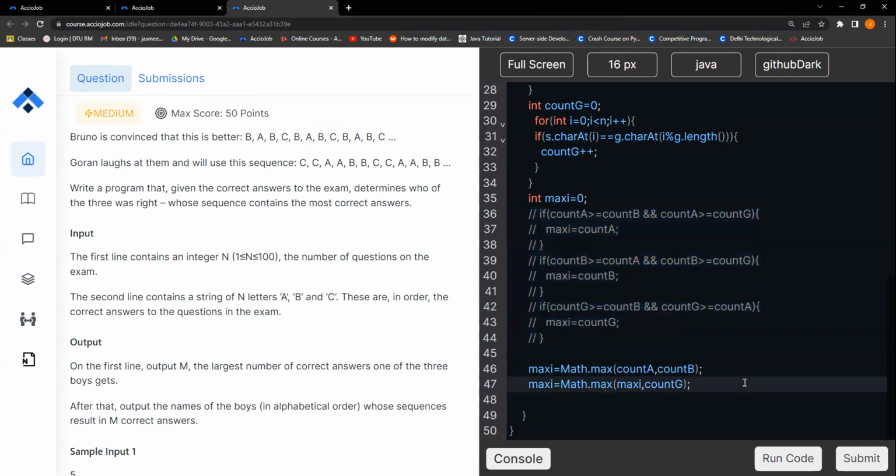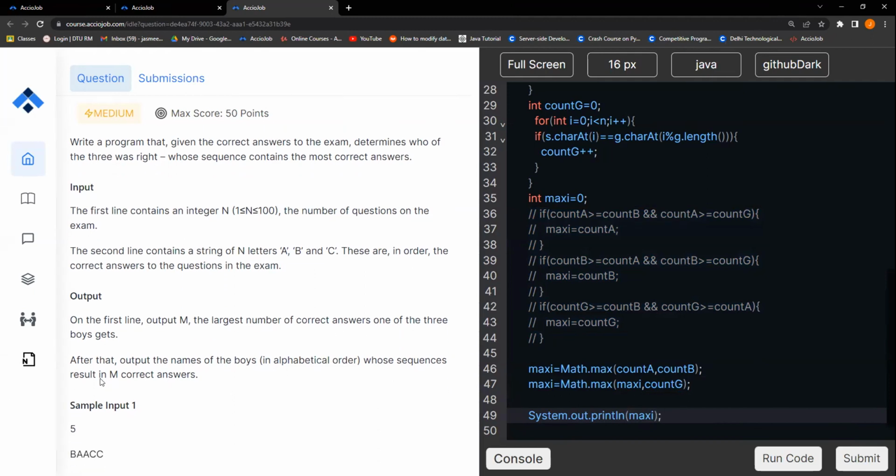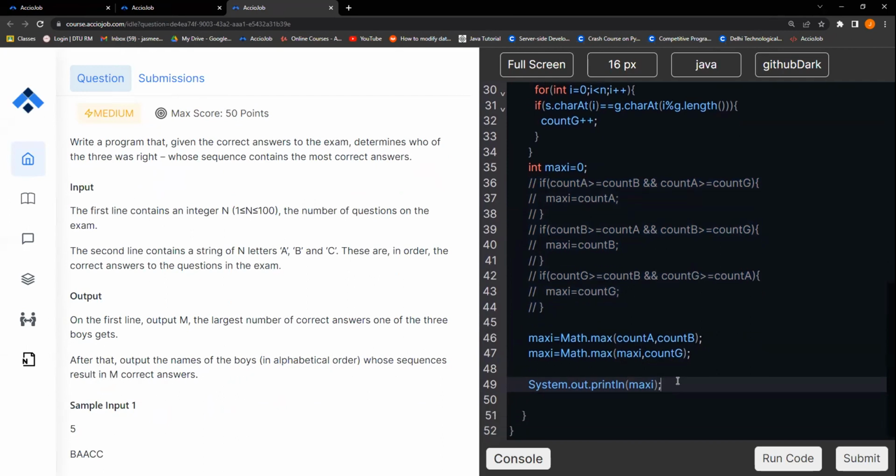Now, after finding the maximum, we need to print it out. System.out.println maxi. The output requires us to, on the first line, output m, the largest number of correct answers one of the three boys gets. After that, output the names of the boys in alphabetical order whose sequence results in m correct answers. Now, after this, we need to do an if check.